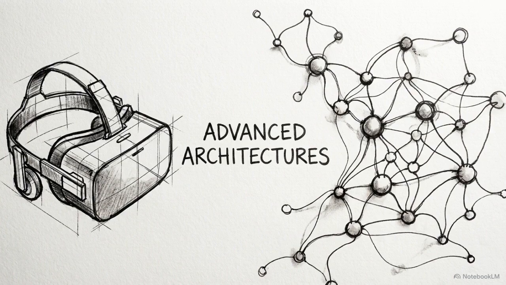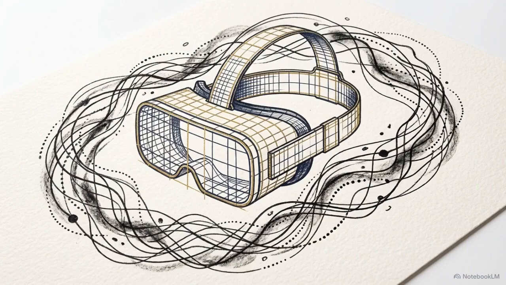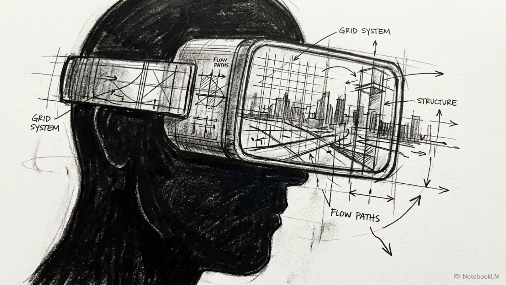Welcome, computer science students. Our objective today is to map the systemic intersection of virtual reality and artificial intelligence. For years, software engineering treated these as separate disciplines. Watch what happens when we lock their architectures together. This integration replaces traditional interfaces with immersive environments that adapt to the user in real time.